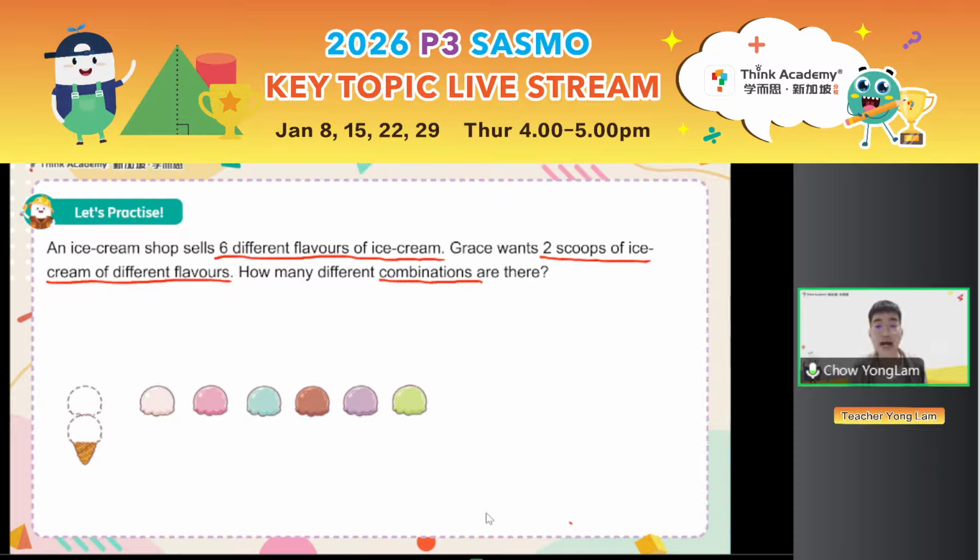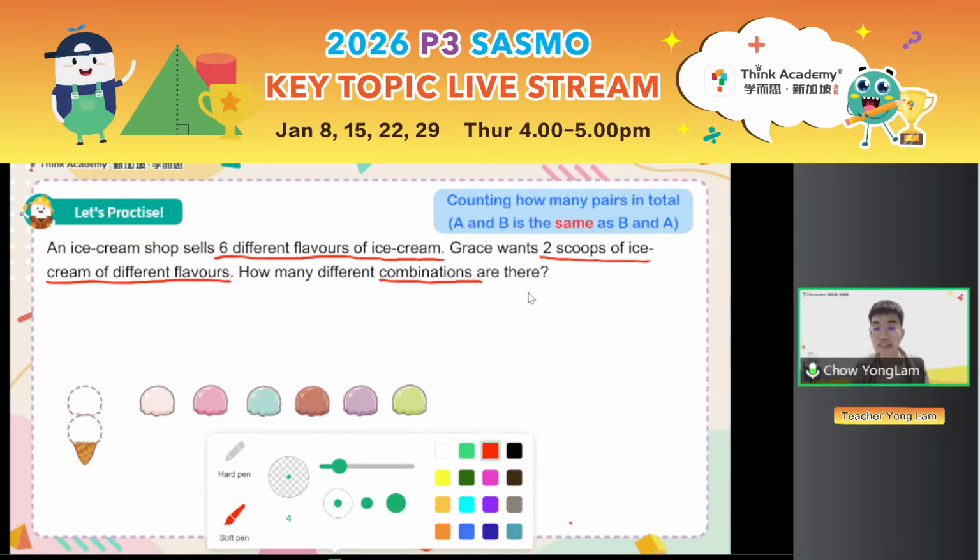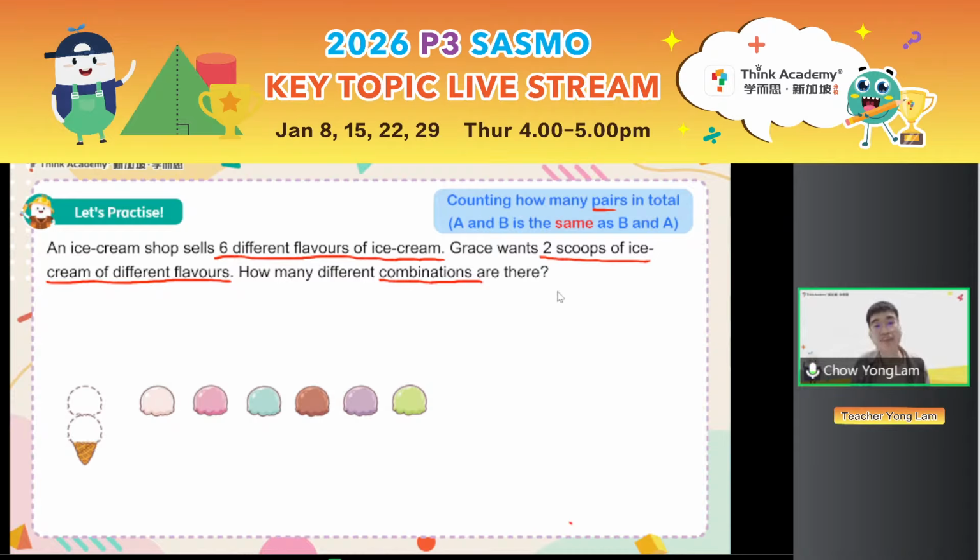In this question, we are choosing 2 scoops of ice cream of different flavors out of 6 flavors. In other words, we are choosing a pair. For example, is eating strawberry and chocolate the same as eating chocolate and strawberry? Your cup will just always have the same 2 flavors. So choosing A and B is the same as choosing B and A, right? So when we are counting how many pairs there are, the method that we use is the shooting method.